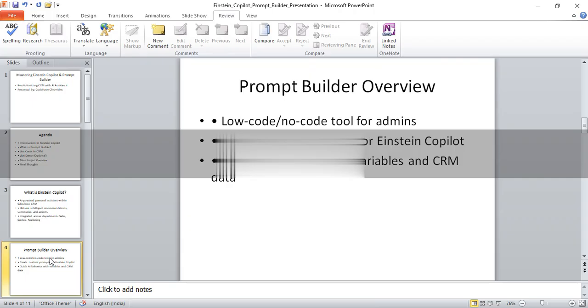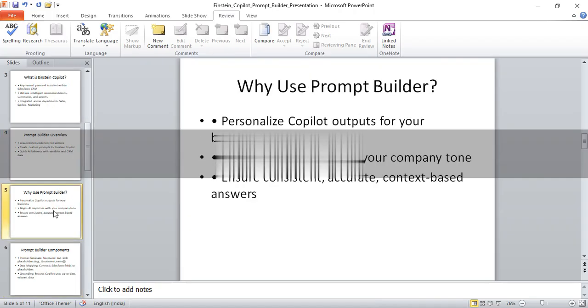When there's no code, why do we need a prompt? But when there's a prompt, we need an answer. Why use Prompt Builder? To personalize Copilot outputs for your business, align AI responses with your company tone, and ensure consistent, accurate, context-based answers.